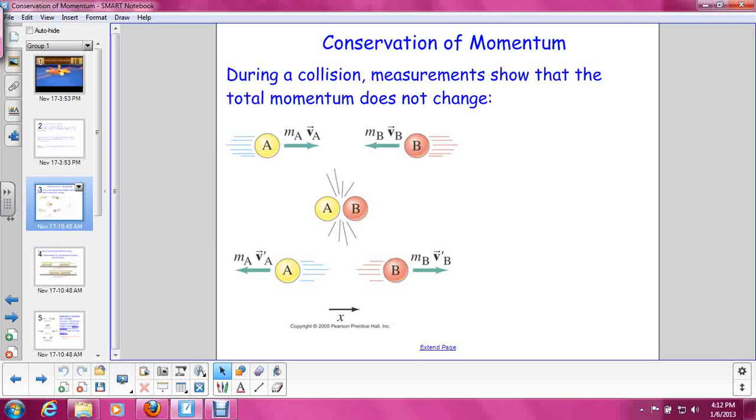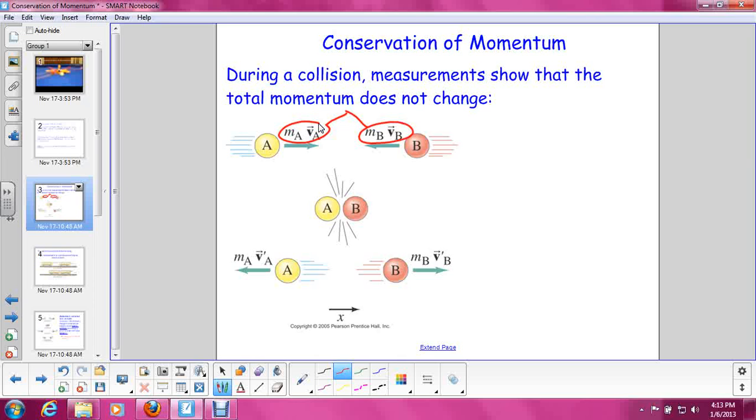So, conservation of momentum. I'm sure most of you have already guessed that it is like all other conservation laws in that something is conserved, meaning it's the same before as it is after. So during any collision, measurements show that the total momentum of the system does not change. Total momentum means the momentum of every object in that collision added together. So if we have ball A and ball B, we'll say they're billiard balls or pool balls, and they're coming at each other and they're going to collide. A has a certain amount of momentum based on its mass and velocity, and B has a certain amount of momentum based on its mass and velocity.